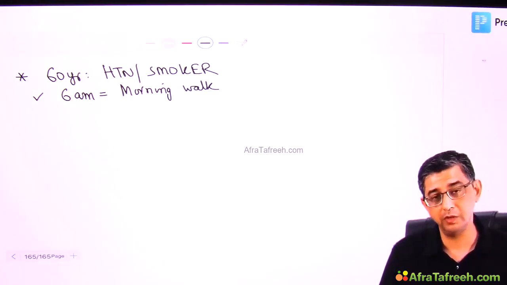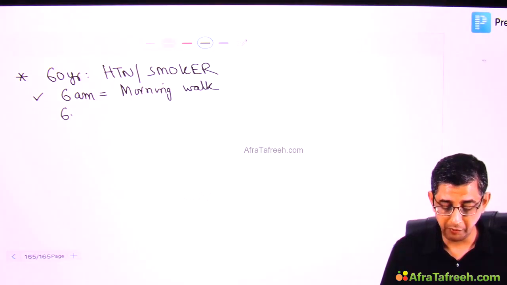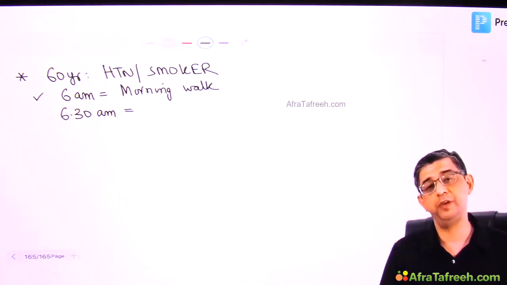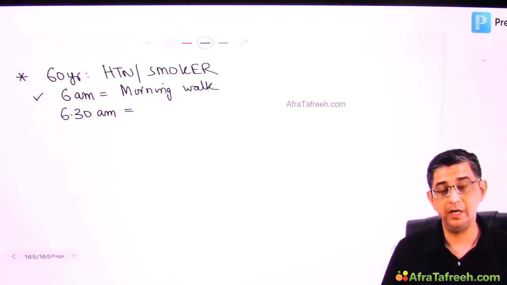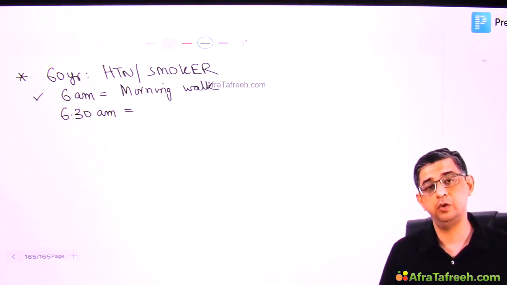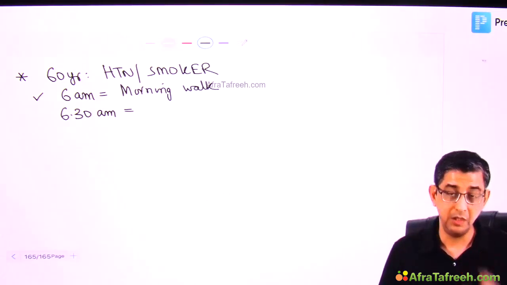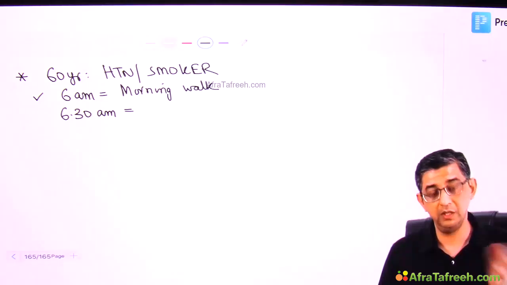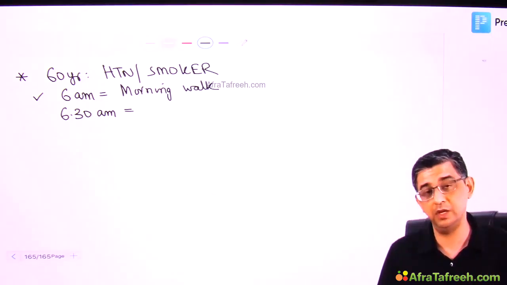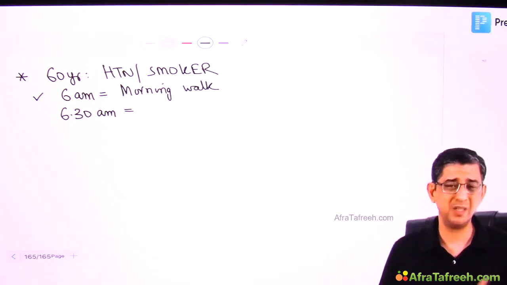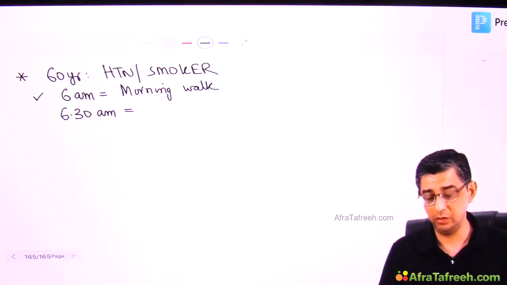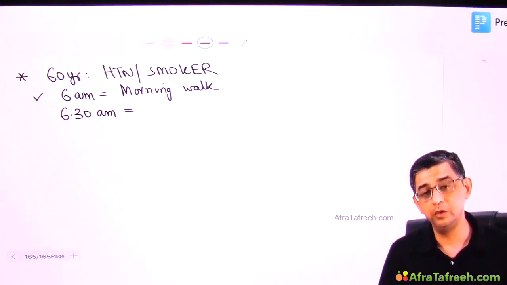He gets up at 6 and goes for a morning walk after having a cup of tea or coffee in his house. Today morning also he got up, his wife made him a cup of tea or coffee, and at 6:30 a.m. when his wife came out to the kitchen, she found that he was still sitting on the sofa. His sports shoes are very much there. He's wearing the sports shoes, but she just casually asked him, did you not go out for your morning walk today? I mean, normally you do.